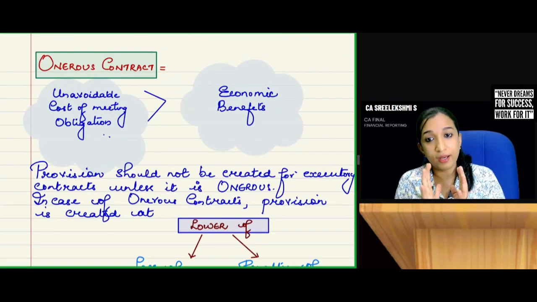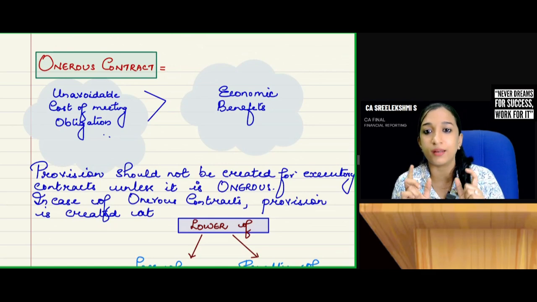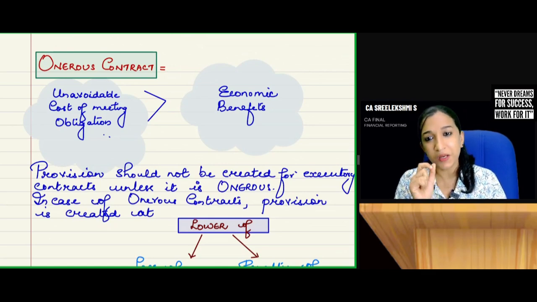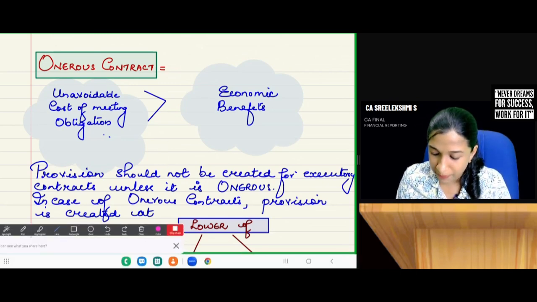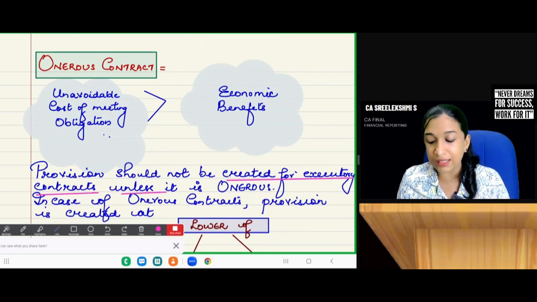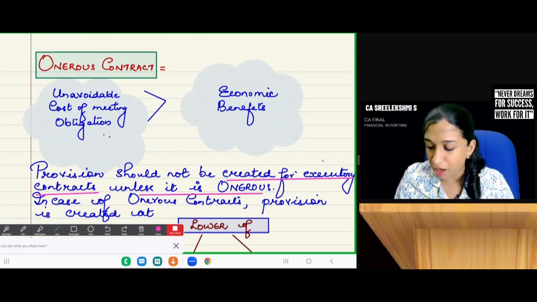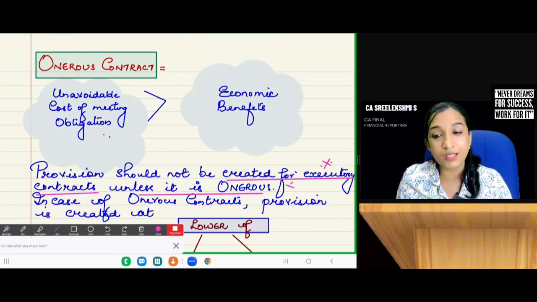Understood. Onerous contract. What is an onerous contract? See, as per Ind AS 37, provision should not be created for executory contracts unless it is onerous.